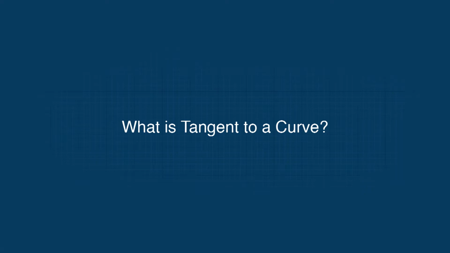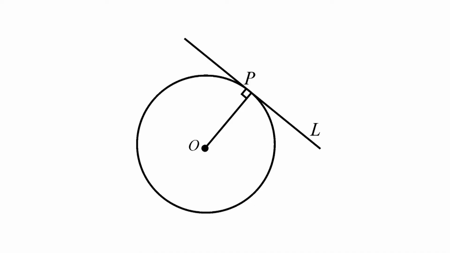What is tangent to a curve? Now let us try to answer the question, what is tangent to a curve? We have seen that for a circle, tangency is straightforward, that is, a line is a tangent to a circle if it meets the circle at precisely one point. In figure 2, the line L is tangent to a circle at a point P.